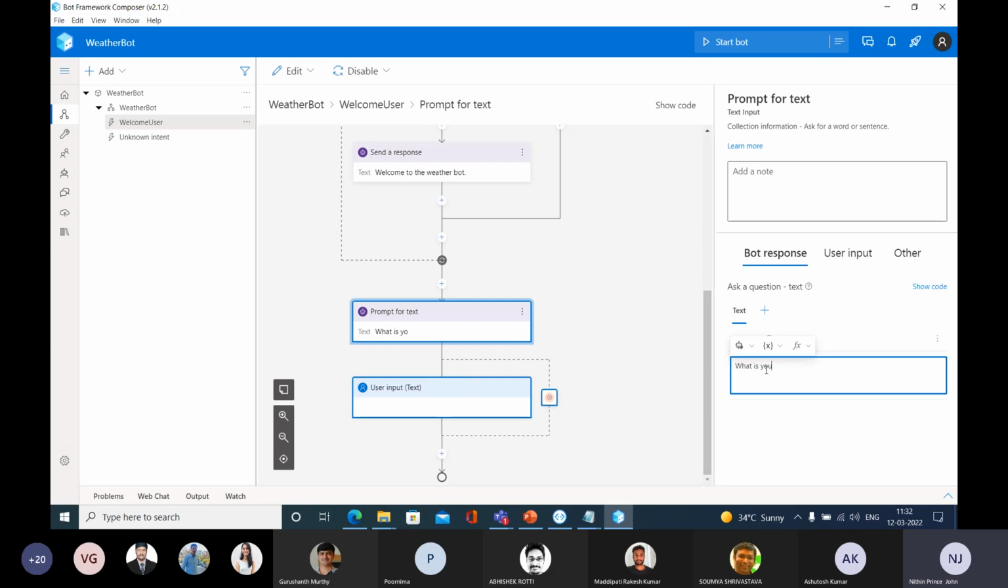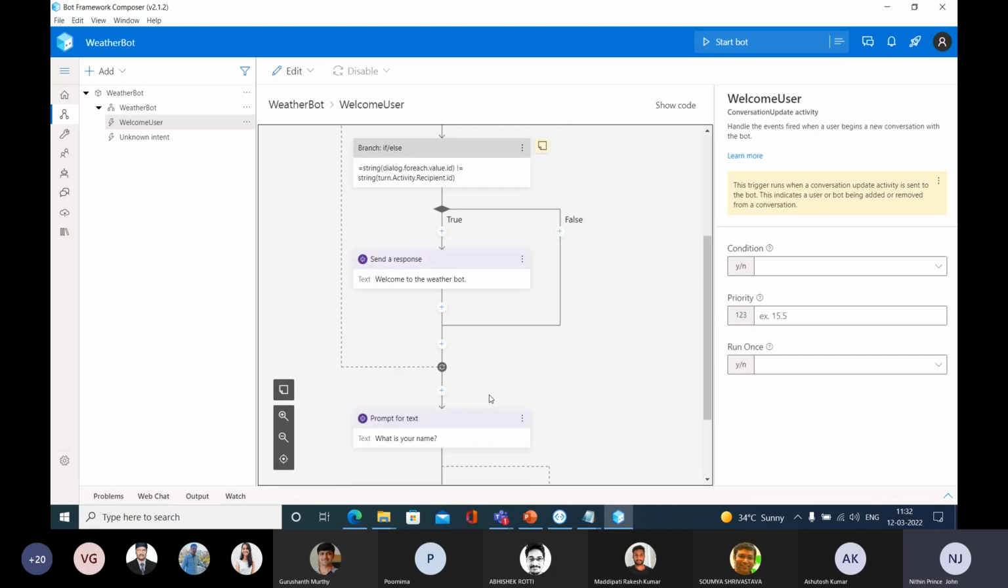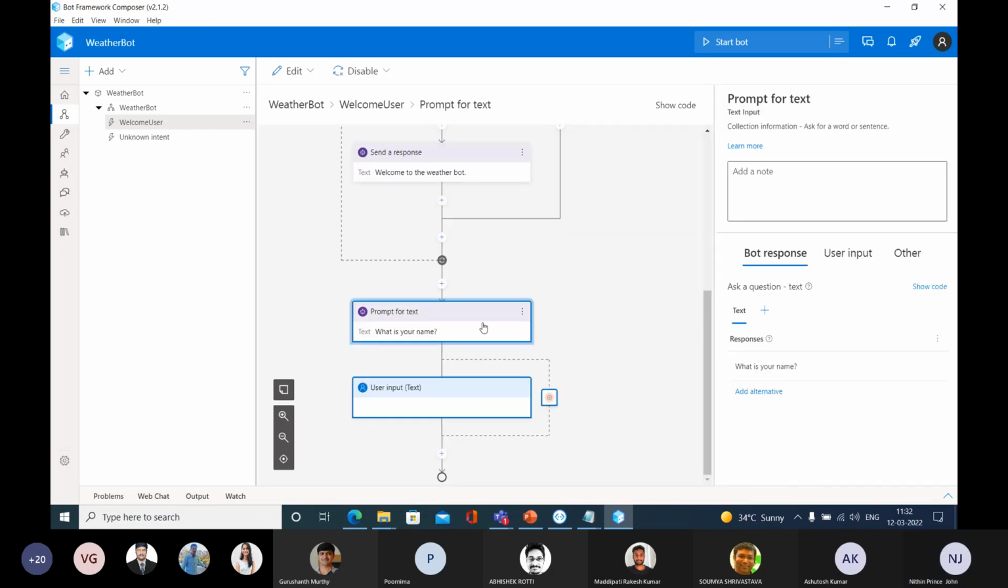The user is going to get this message, what is your name? And when the user gets this message, in response to that, the user is going to type their name.